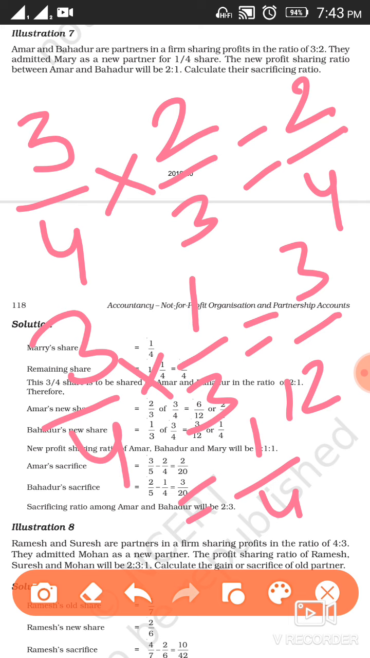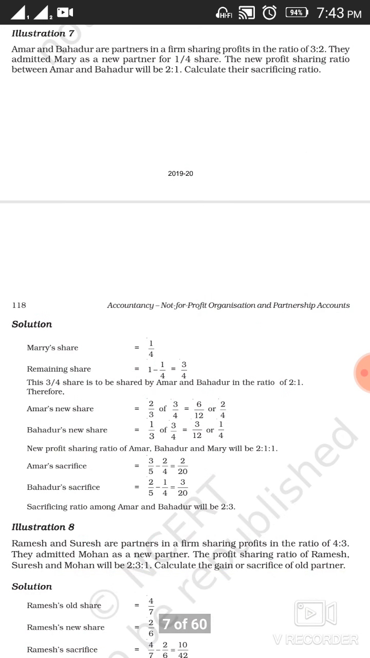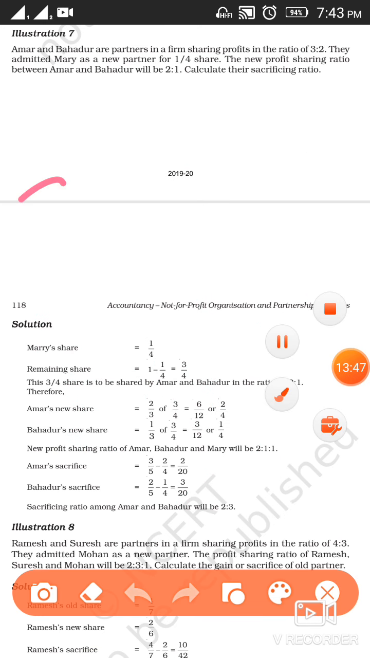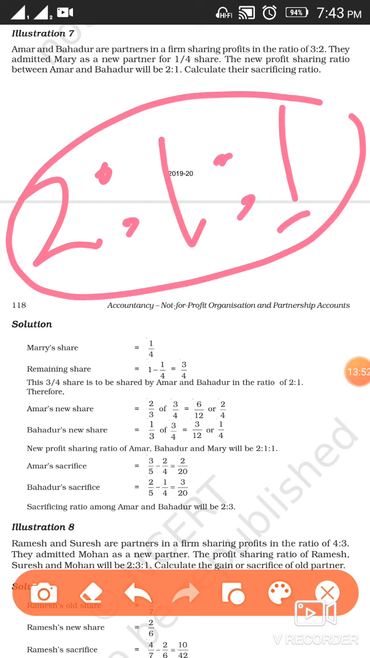Now we got the new share of Amar as 2/4, and for Bahadur it's 1/4, and for Mary it has already been given as 1/4. So the denominator of all the partners' new share is 4. So we can write the new share as a ratio, 2:1:1. So this will be the new profit sharing ratio between Amar, Bahadur and Mary.